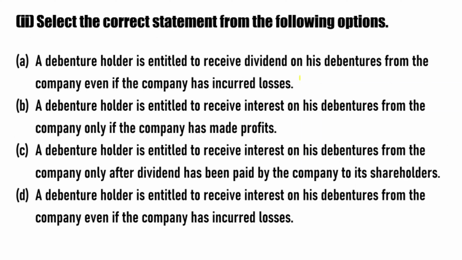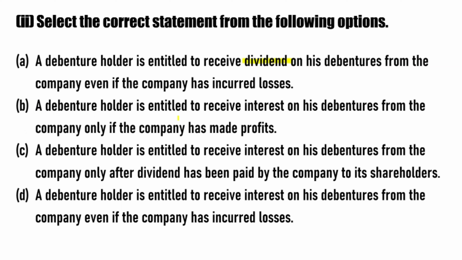Select the correct statement from the following options. Okay, we will discuss every statement one by one. So the first statement is: a debenture holder is entitled to receive dividend on his debentures from the company even if the company has incurred loss. So what's wrong in this is that debenture holders do not receive dividend, they receive interest. Okay, so this statement is wrong.